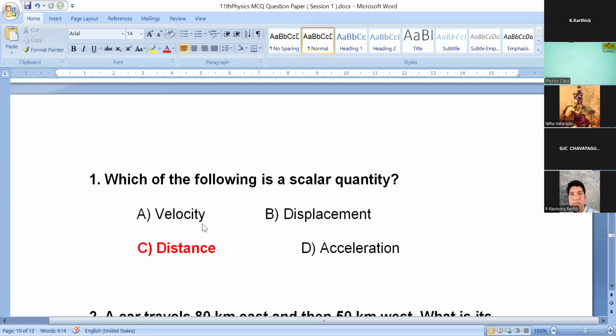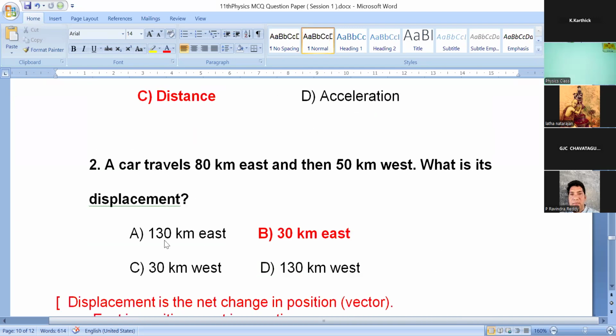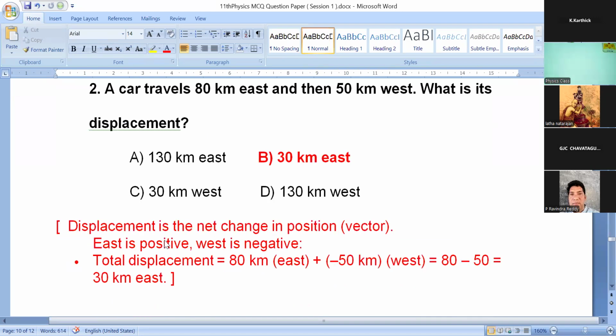Scalar quantity is a quantity which has only value, that is magnitude only. Velocity, displacement, acceleration are vector quantities, because they have value and direction. So option C is the correct answer for the first question. Okay, clear?